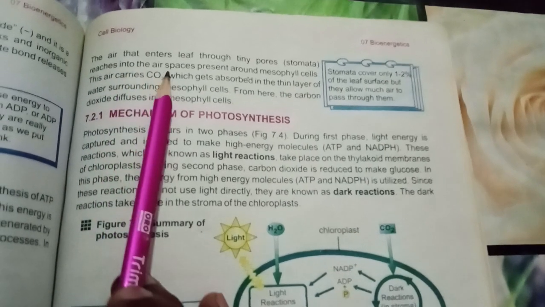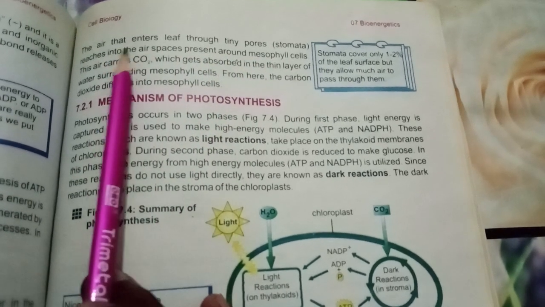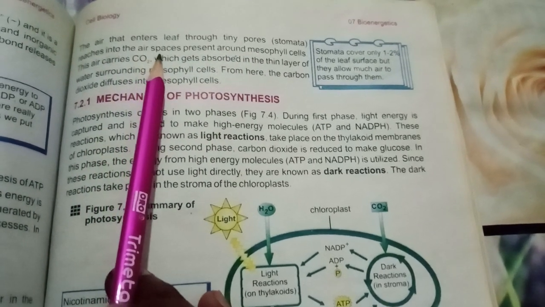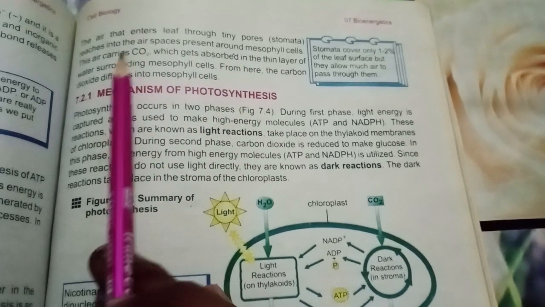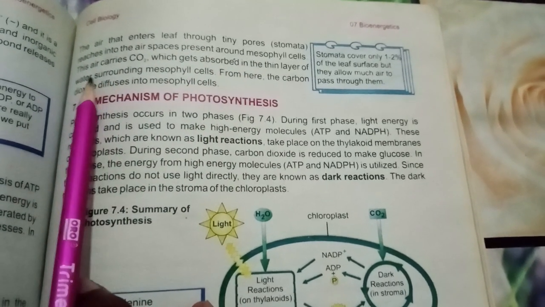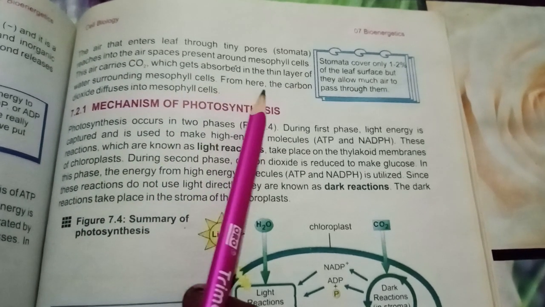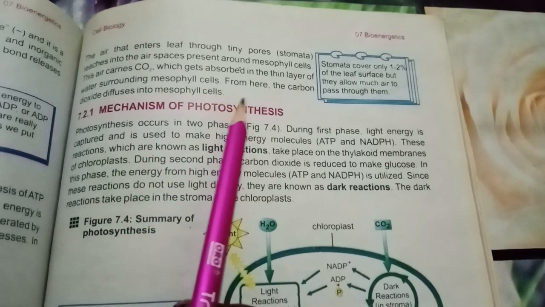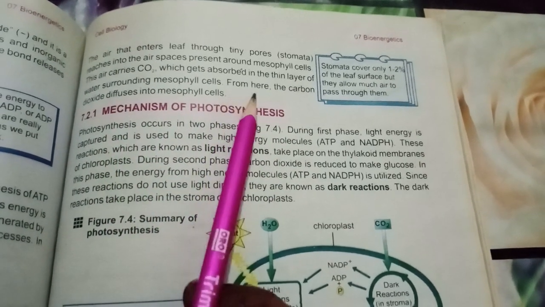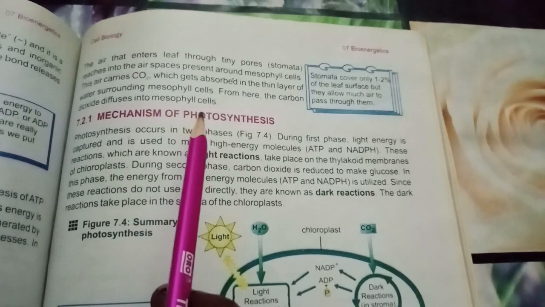The air that enters the leaf through the tiny pores of the stomata reaches the air space present around the mesophyll cell. Stomata are present in the leaf of the plant. This air carries carbon dioxide, which gets absorbed in the thin layer of water surrounding the mesophyll cell. From here the carbon dioxide diffuses into the mesophyll cell.